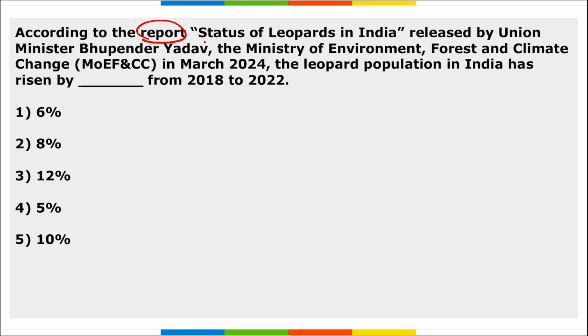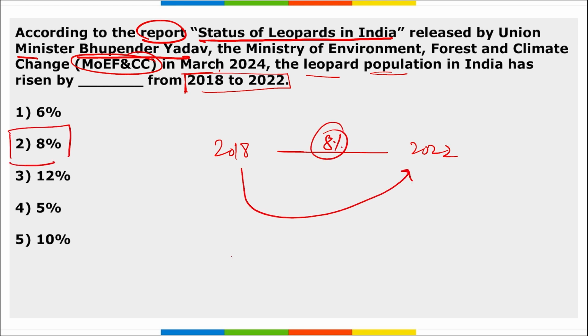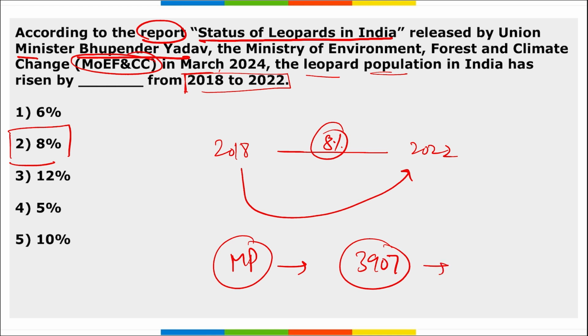Next, according to the report Status of Leopards in India, released by Union Minister Bhupendra Yadav, who is our Union Minister of Ministry of Environment, Forest and Climate Change. It was released in March, and it is asked by how much percent the leopard population in India has risen if we take data from 2018 to 2022. So we have seen an increase in leopard population of almost 8% from 2018 to 2022. Right? And Madhya Pradesh has the highest population of leopards, with 3,907 leopards found in Madhya Pradesh.